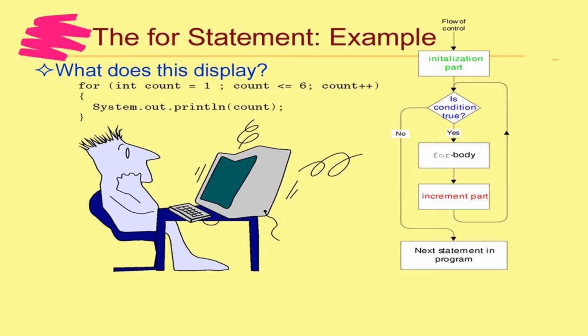Here in this example, int count equal to 1, count less than or equal to 6, count plus plus. The loop will be executed, and count will be printed 6 times. This is the example of the for statement.